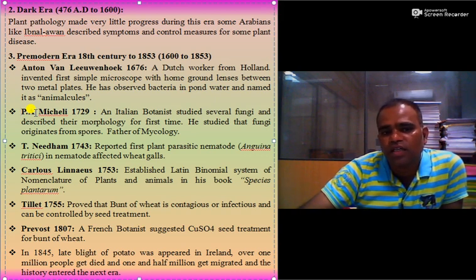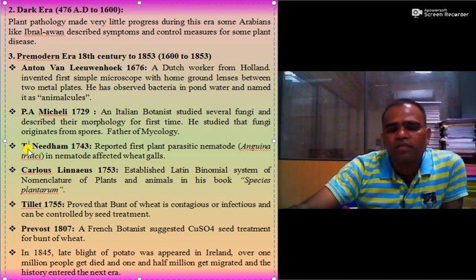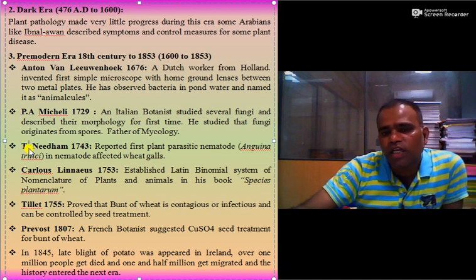He found that fungi originate from spores, and he is regarded as the father of mycology. T. Needham in 1743 reported the first plant parasitic nematode, Anguina tritici, in nematode-affected grains with galls.